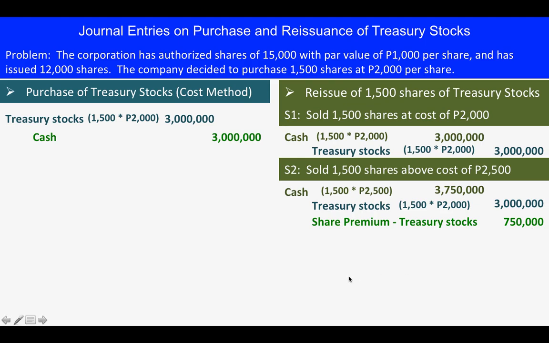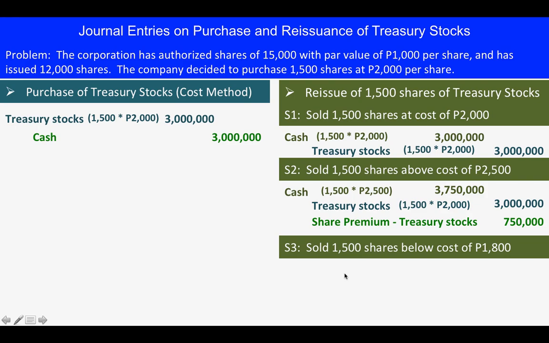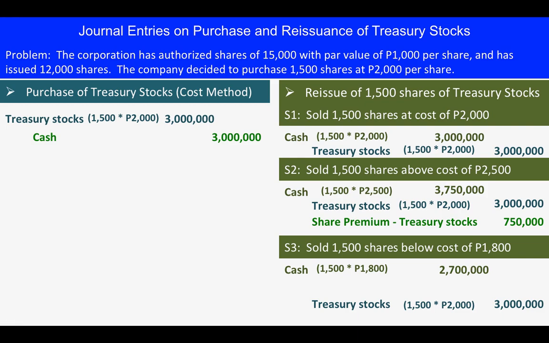And for situation number 3, we sold 1,500 shares below cost, at 1,800. In this case, we will compute cash as 1,500 times 1,800. That will give us 2,700,000. And our treasury stocks, we will record at cost, which is 3 million. Now, class, this is how we are going to handle the difference.